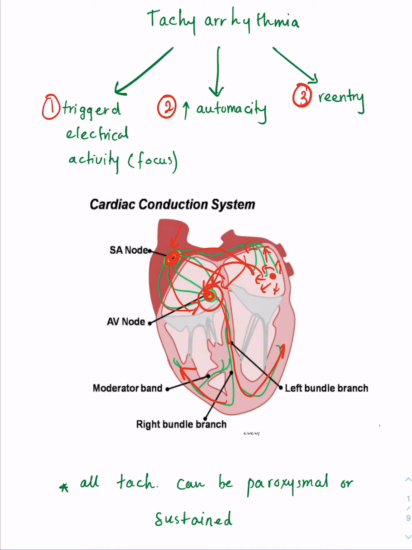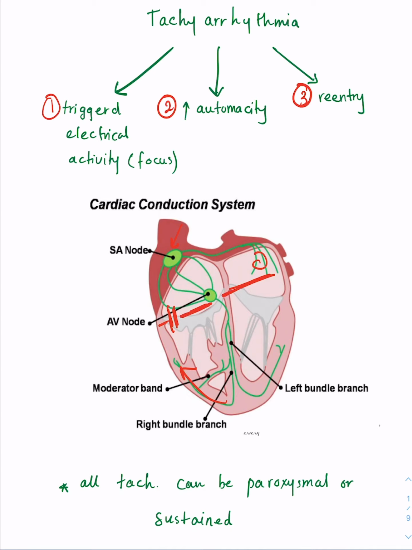And by re-entry, we mean you have an abnormal connection or abnormal pathway where you have an abnormal rhythm that goes in circles. So if you have an open connection between the atria and ventricle, for example, like here. So normally you have isolation, right? So nothing goes from the atria to ventricles without the AV node. Everything has to go through the AV node.